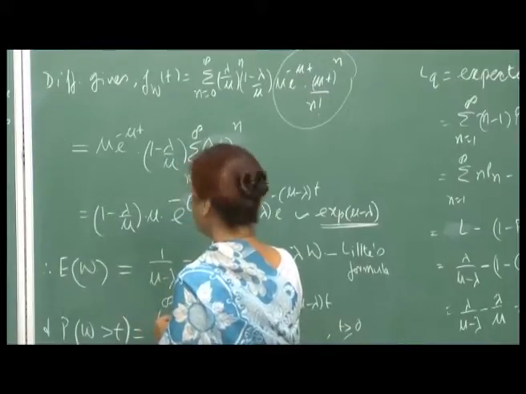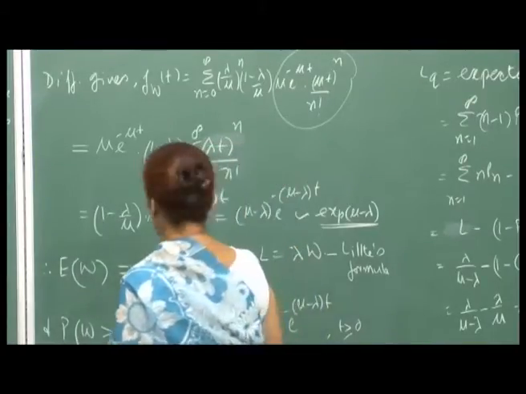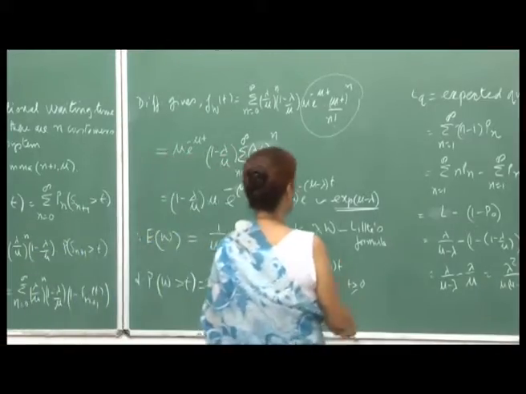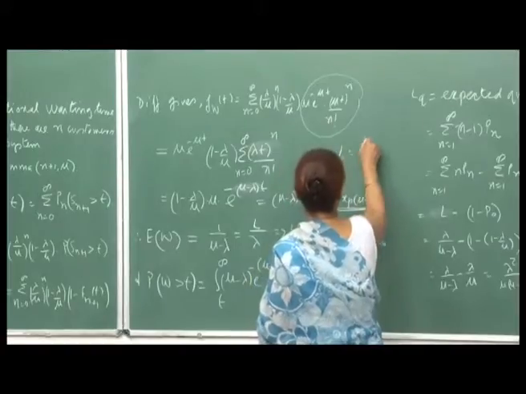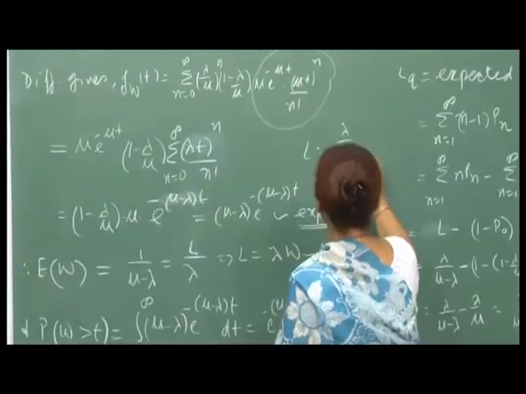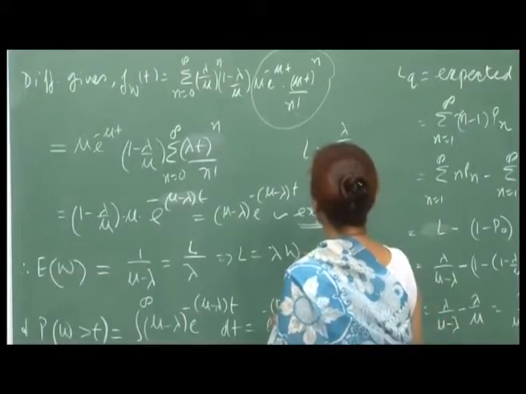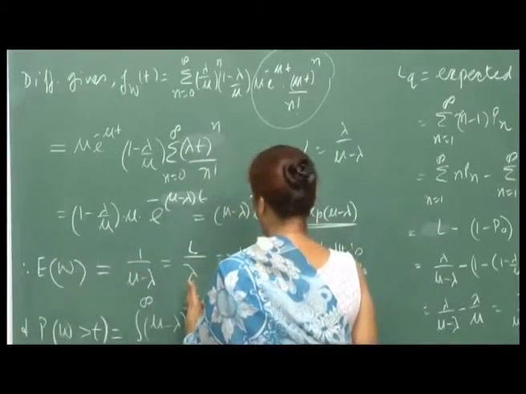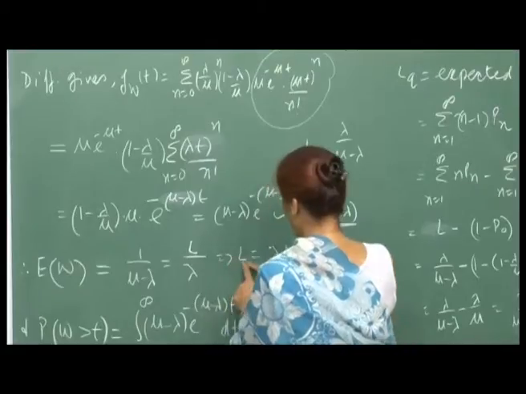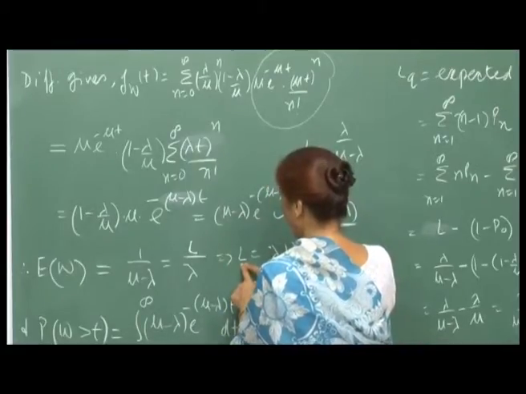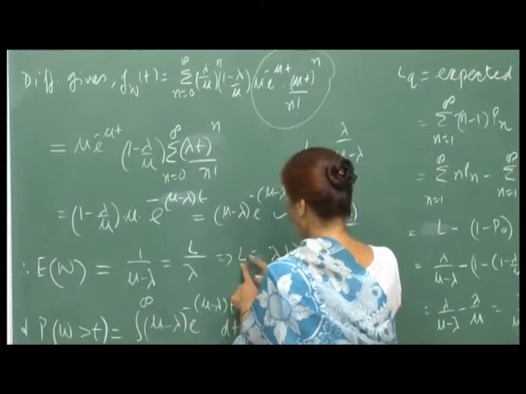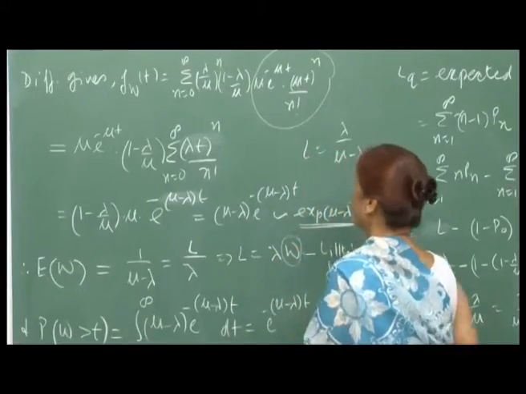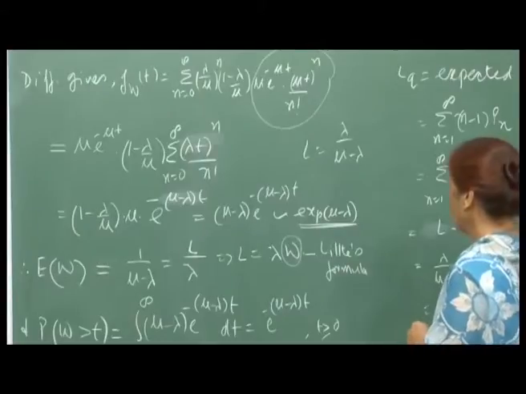If you remember, the expression for L was lambda upon mu minus lambda. So, therefore, the expected waiting time is L by lambda, or what it means is that L, the average number of people in the system, will be lambda times the average waiting time that a customer spends.